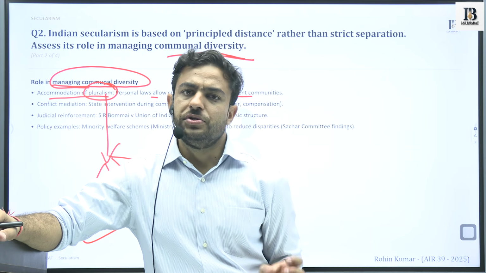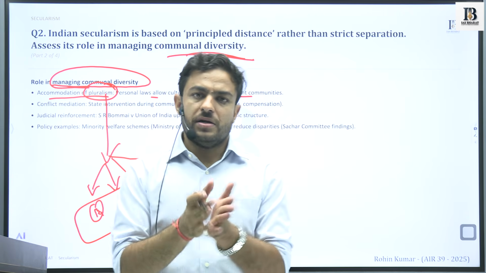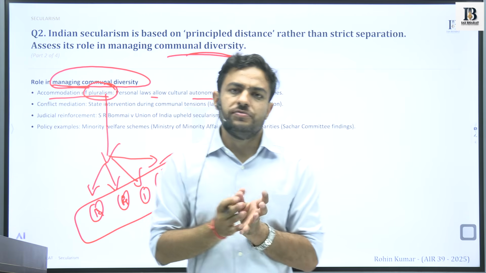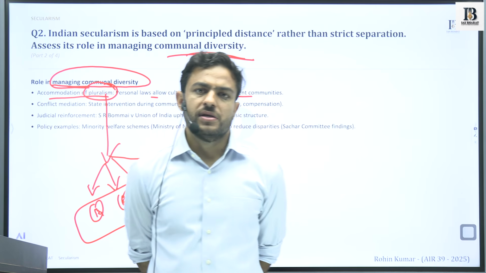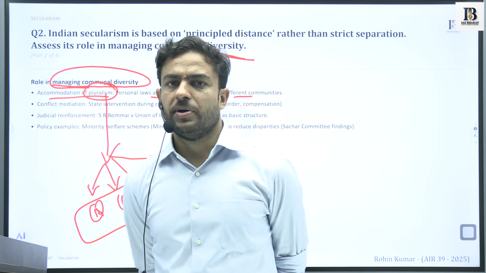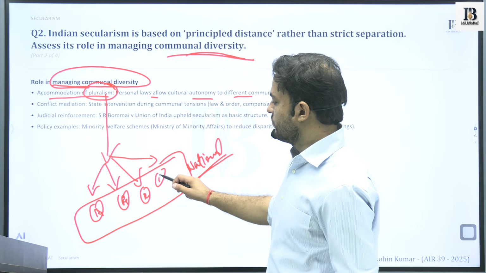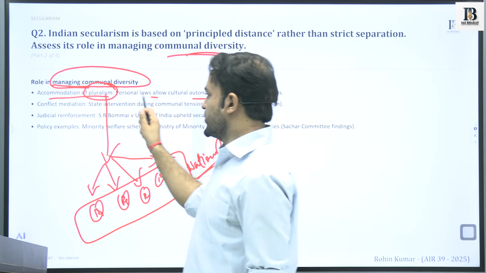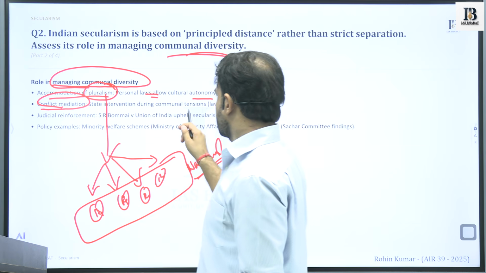So the Indian Constitution provides that space that certain religions, in the name of preserving their cultural identities, in the name of preserving the cultural peculiarities of a particular religion, these religious practices would be given space in the form of personal laws.